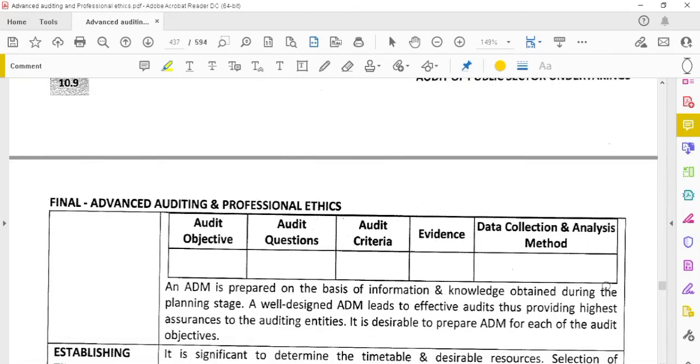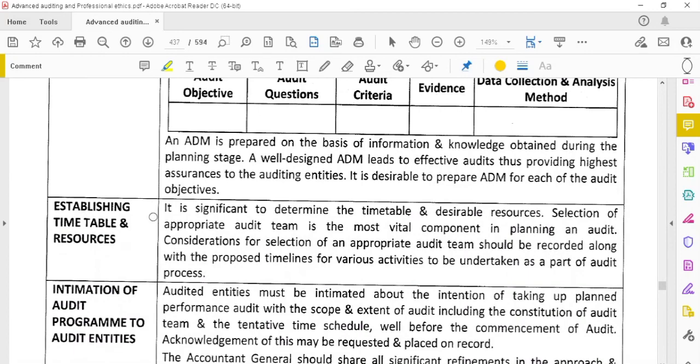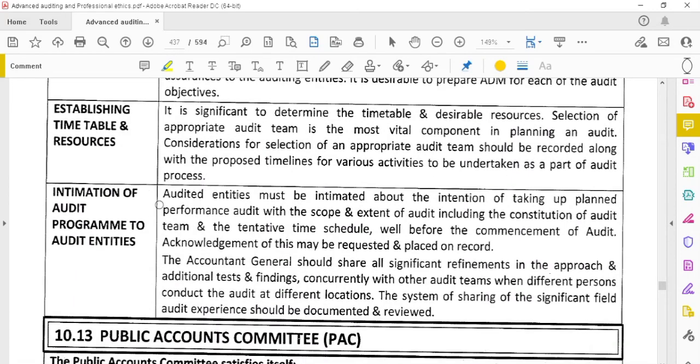Okay, then we have to prepare that one and establish the timetable and the resources, and intimation of the audit program to the audit entities. After we have formulated the audit program, we have to intimate it to the audit entities. Okay, next public accounts committee.